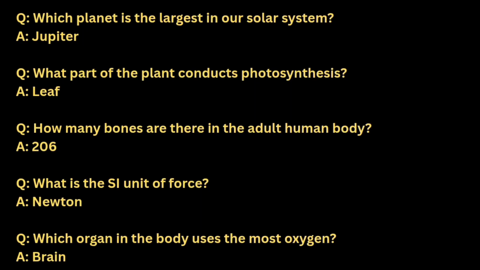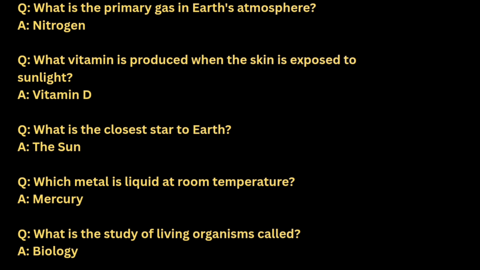Which planet is the largest in our solar system? Jupiter. What part of the plant conducts photosynthesis? Leaf. How many bones are there in the adult human body? 206. What is the SI unit of force? Newton. Which organ in the body uses the most oxygen? Brain. What is the primary gas in Earth's atmosphere? Nitrogen. What vitamin is produced when the skin is exposed to sunlight? Vitamin D. What is the closest star to Earth?